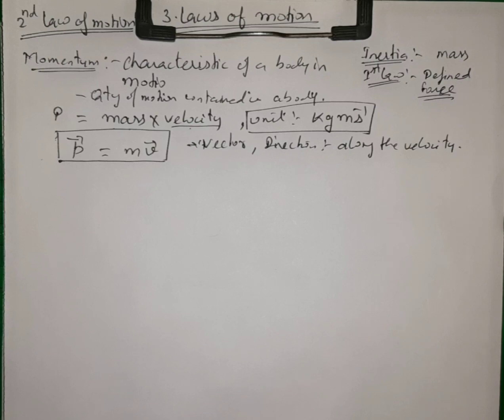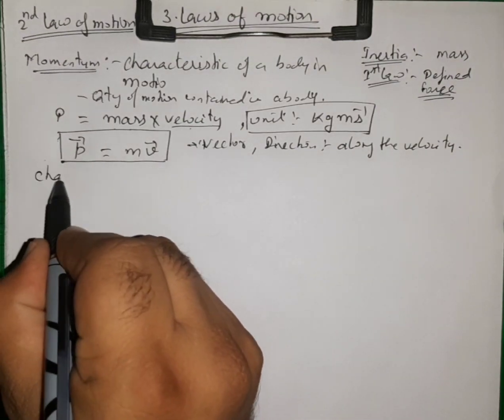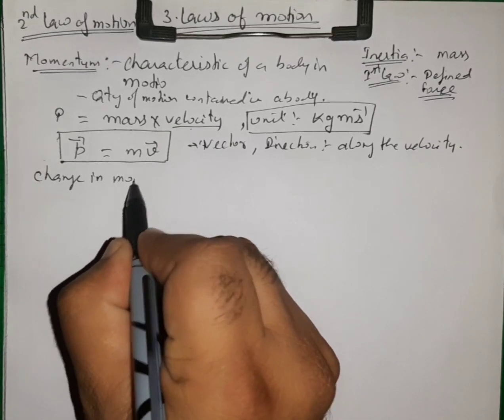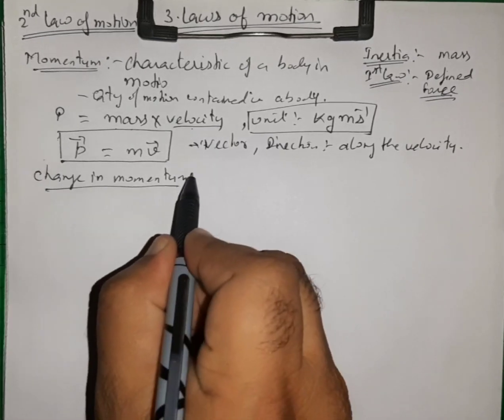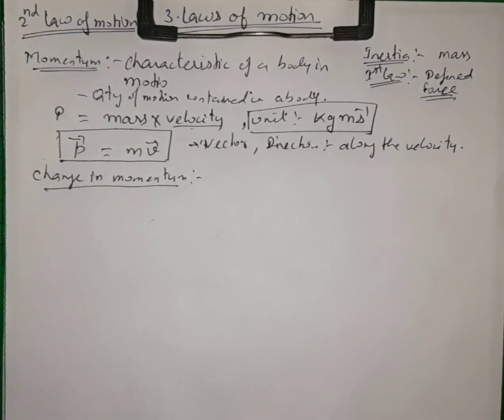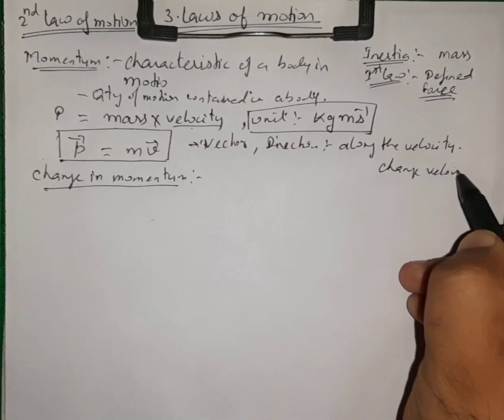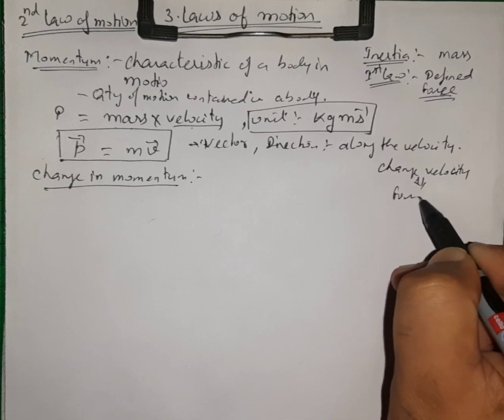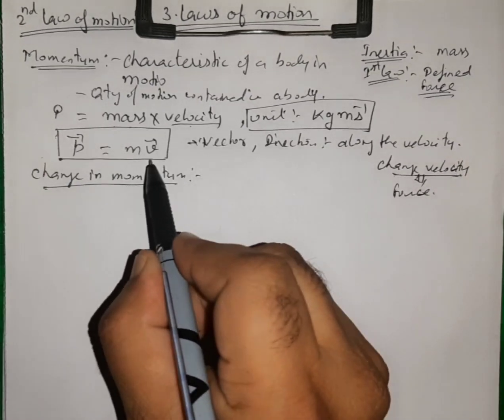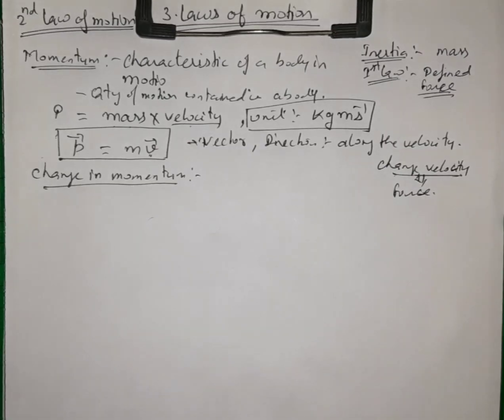Now next thing is the change in momentum. Due to inertia, we know that there is no change in the state of motion. And if a force is applied, then there will be a change in velocity. So to change velocity, we need to apply force. And if there is a change in velocity, then the momentum will also change.